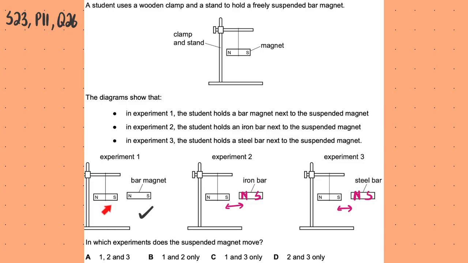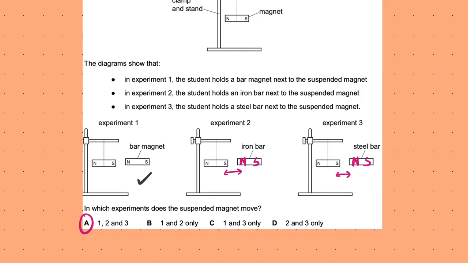The only difference this time is that because they are now going to repel, because like poles repel, this would be moving away, but it would move nonetheless. So all of these are correct. So in all the experiments 1, 2 and 3, the suspended magnet moves.